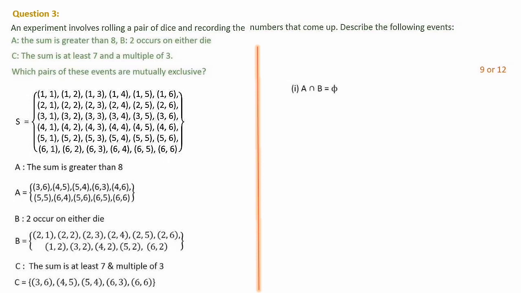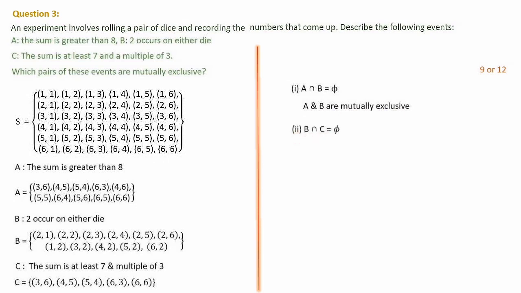Next we will check which pairs of these events are mutually exclusive. A and B first. For checking the mutual exclusiveness of two sets, we have to check whether there is a common element or not. A is having this one, B is having this one. There is no common element, because in A the sum is greater than 8, so no 2 is available, and B is having 2 on either die. So the easy way to check is whether a 2 is available or not. Not at all there. So A intersection B is a null set. A and B are mutually exclusive.